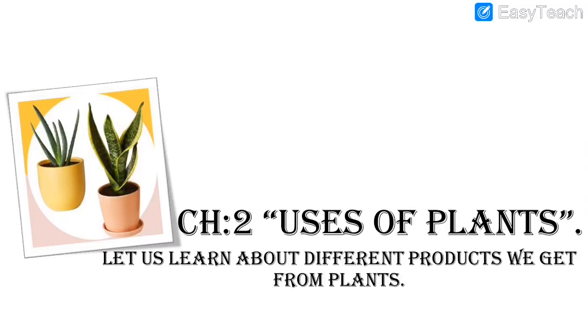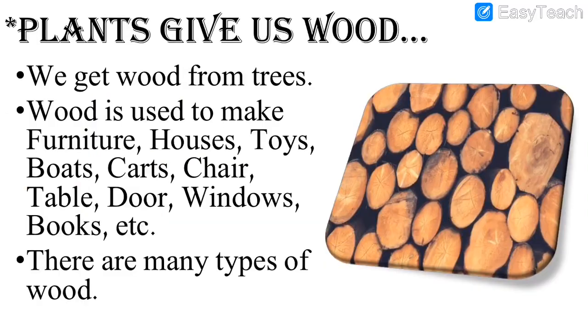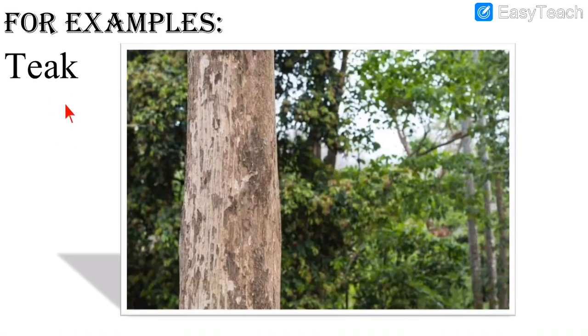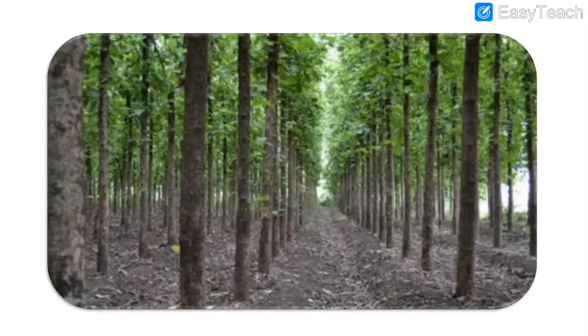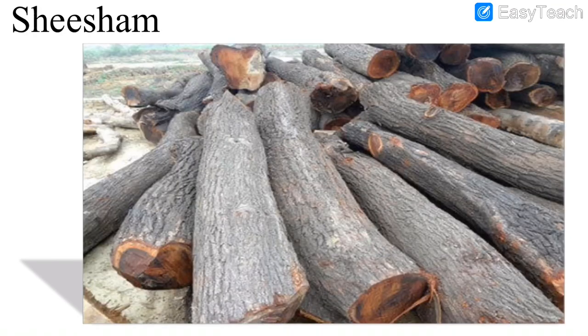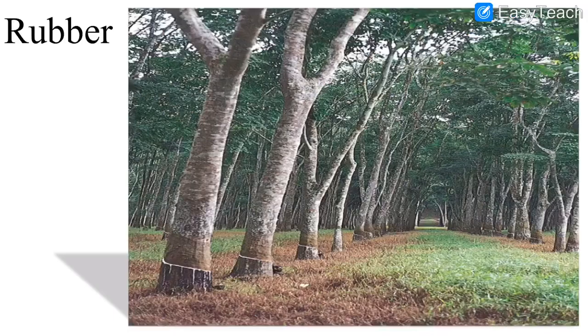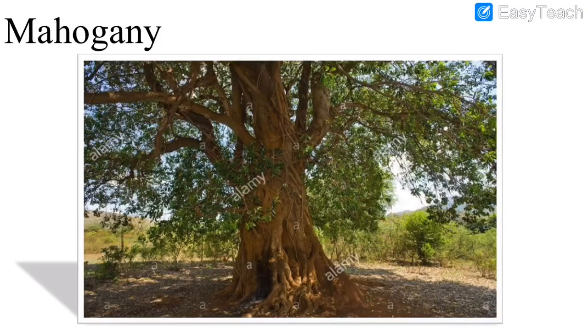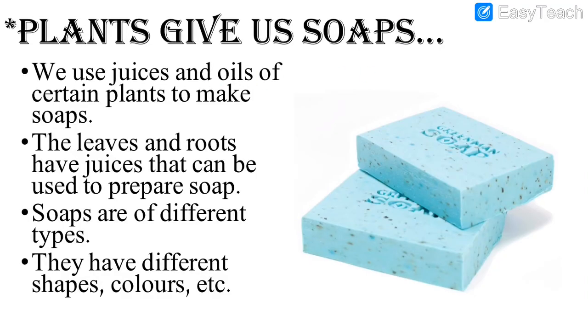So what did we learn in today's video? We learned some new uses of plants, some new products. We learned that plants give us wood. Then plants also give us teak. It is a type of wood. We learned that we get oak wood, then shisham wood, pine wood, rubber wood, mahogany wood. All these are the types of wood.